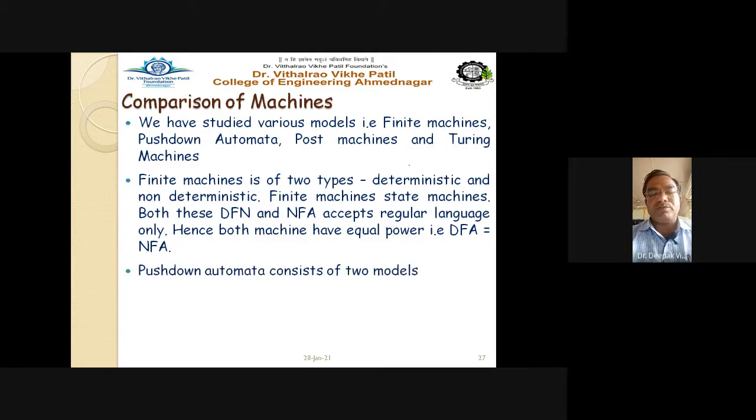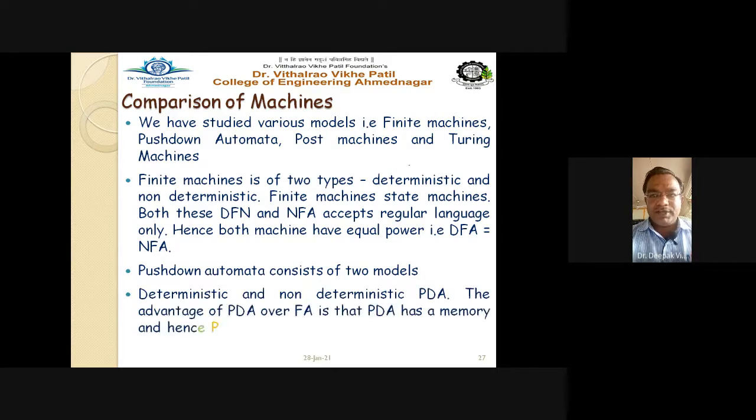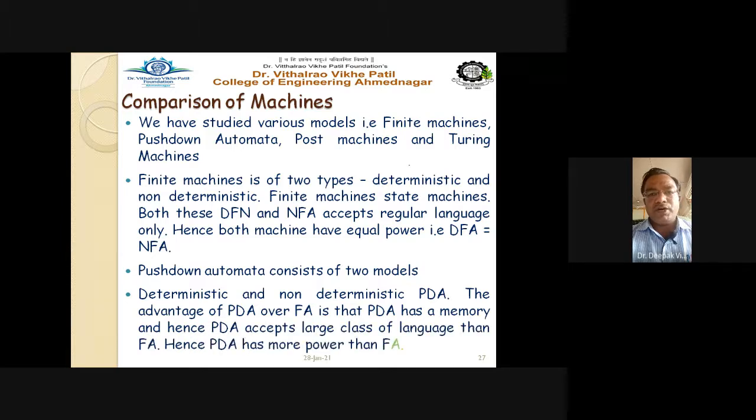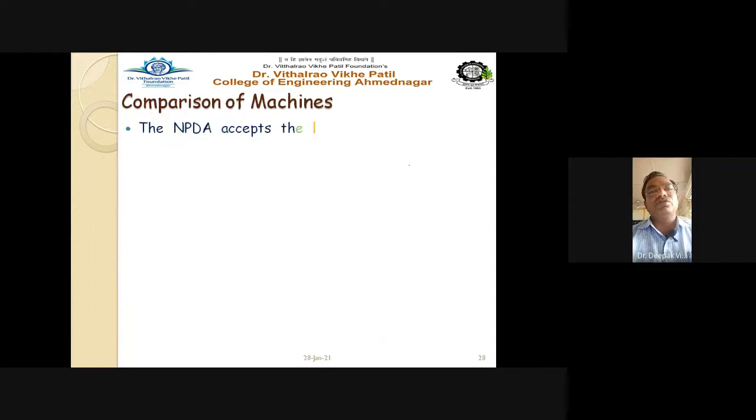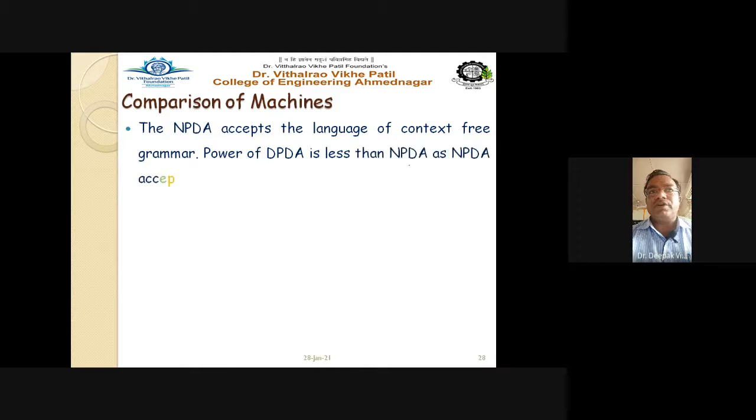Push-down automata consists of two models, DPDA and NPDA, deterministic and non-deterministic PDA. The advantage of PDA over finite automata is that it has a memory in the form of a stack, and hence PDA accepts a larger class of languages than finite automata. Hence the PDA has more power than finite automata. The NPDA accepts the language of the context-free grammar. The power of DPDA is less as compared to NPDA, as NPDA accepts the larger class of CFL.